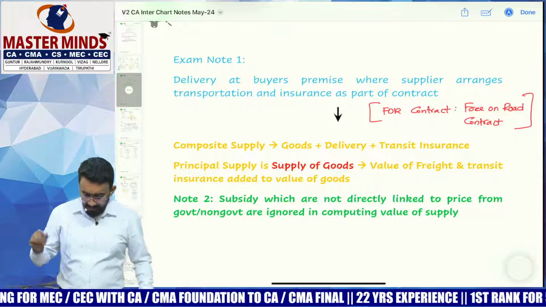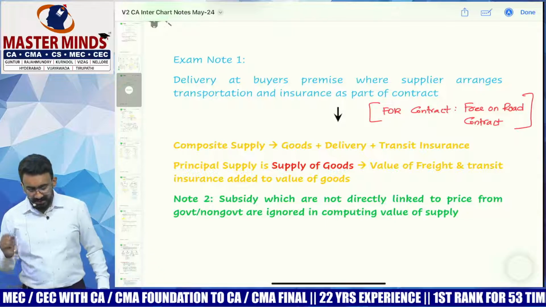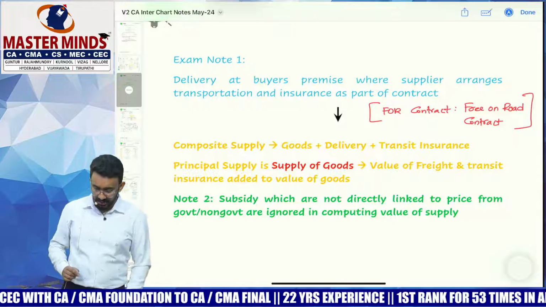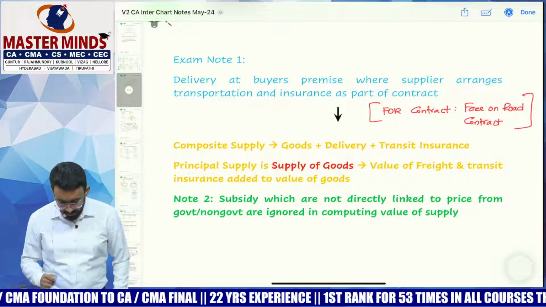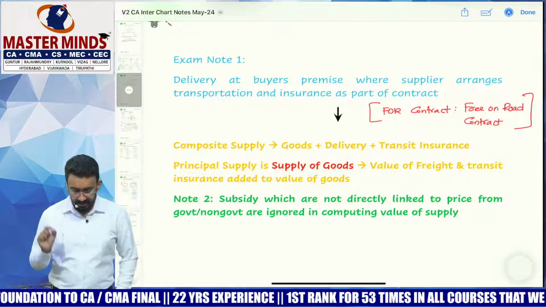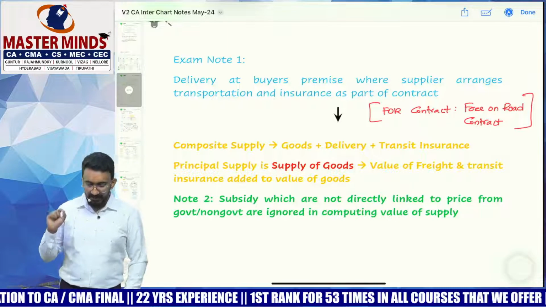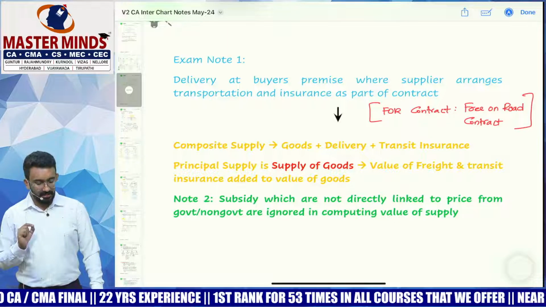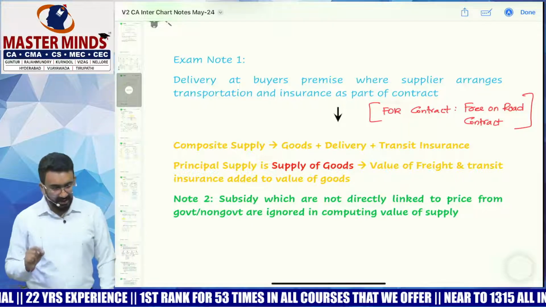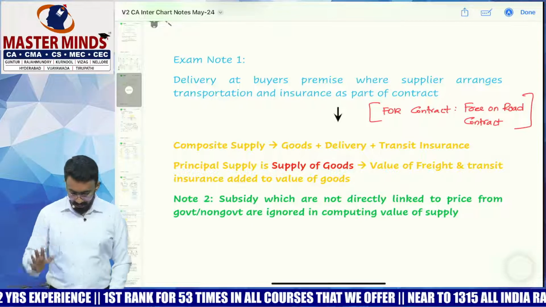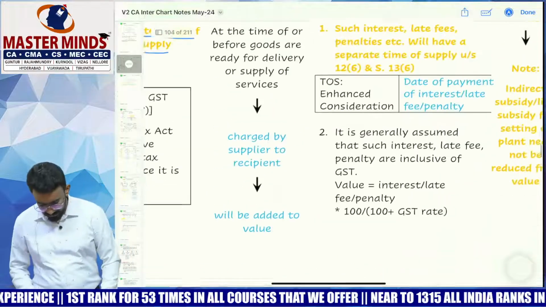It said delivery at buyer's premise, where supplier is arranging for transportation and insurance as a part of the contract, will be a FOR contract or free on road contract. It's a composite supply of goods plus delivery plus transit insurance. Principal supply is what? Supply of goods. So value of freight and transit insurance are added to the goods. That's an understanding we have.